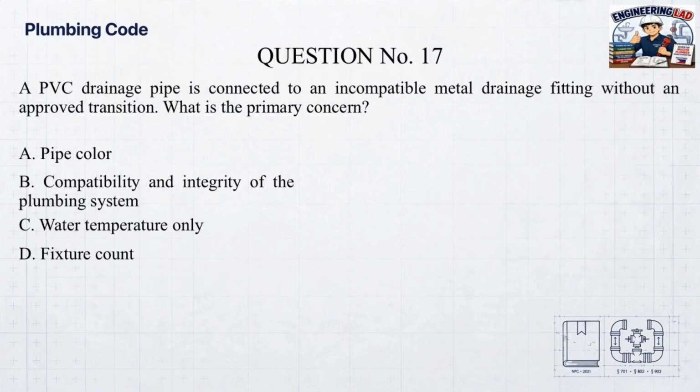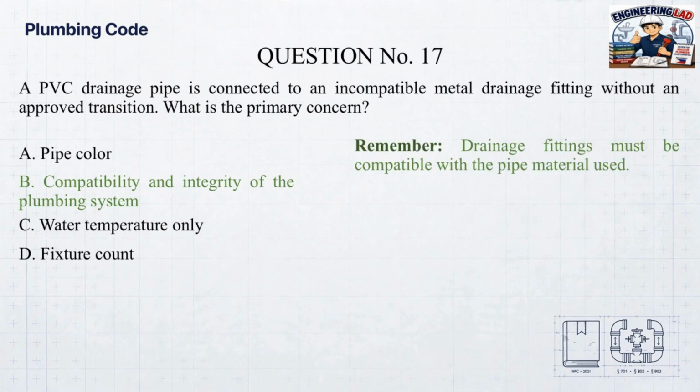Correct answer. B. Compatibility and integrity of the plumbing system. Remember, drainage fittings must be compatible with the pipe material used.